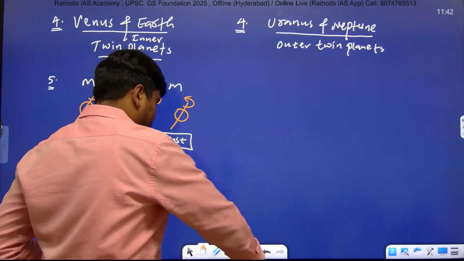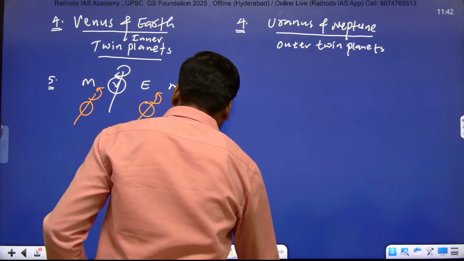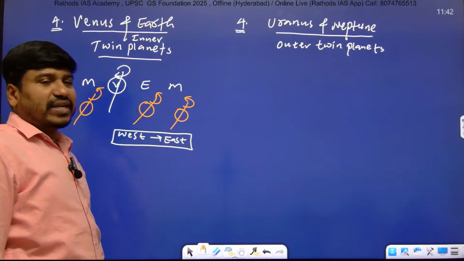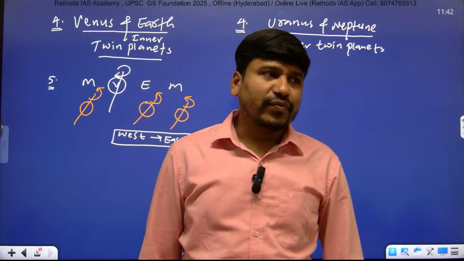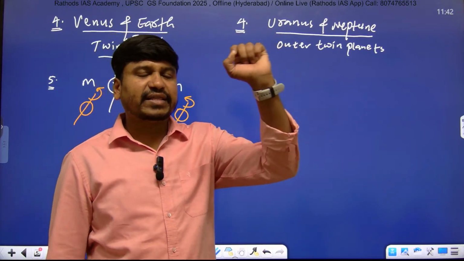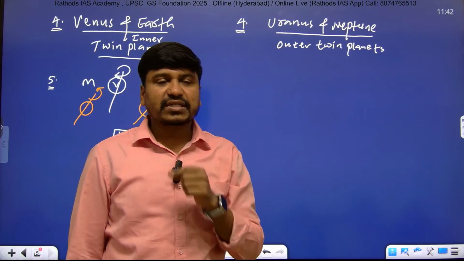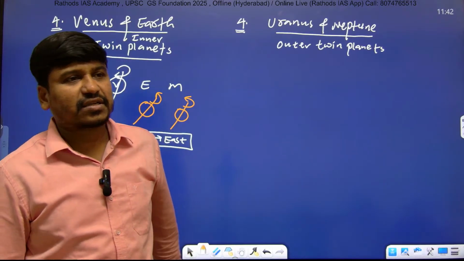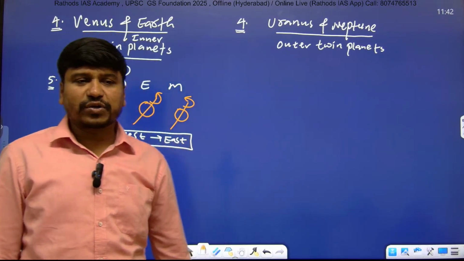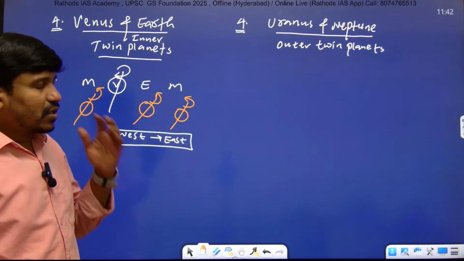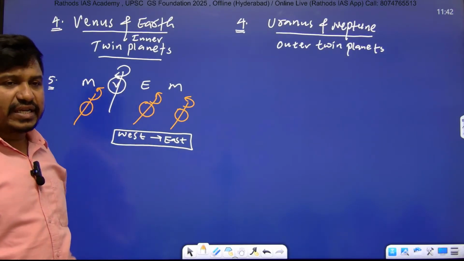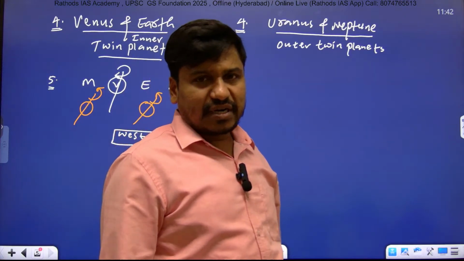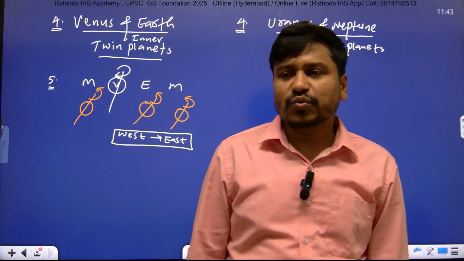So write down point number 5, a very important point, right? Venus is the only inner planet that rotates from east to west. Underline the words east to west, very important.